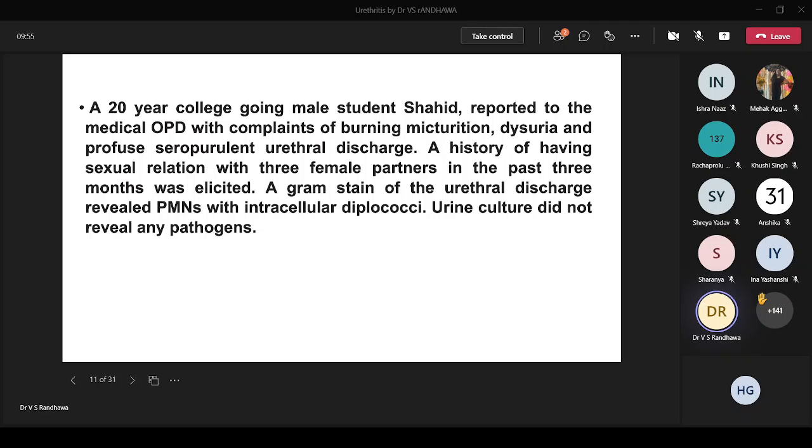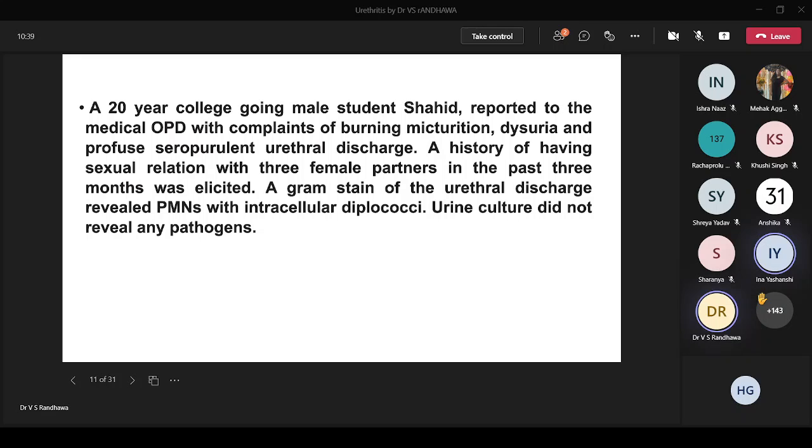Volunteers for this. Mehak Agarwal, is she listening? Mehak Agarwal? If you don't respond, then I'll put you absent. Mehak Agarwal, are you listening? Hello? No? Then next, Yashanshi. Yes, sir. Please read the clinical problem for us, for your batchmates.